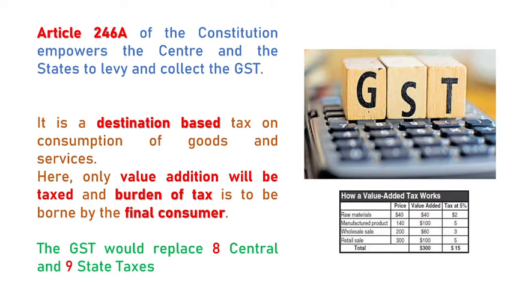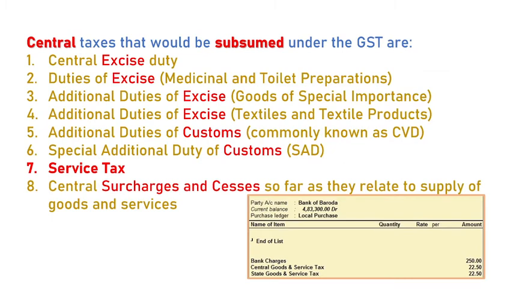In GST, 8 central and 9 state government taxes are subsumed. In this slide, I have mentioned those central government taxes which are subsumed in GST now. These are specifically various types of excise tax and customs duties. It also includes service tax and surcharge and cess. By excise duty, we mean the tax which is levied on the manufacturing stage, and by customs duty, we mean those duties or taxes which are levied on imported goods.